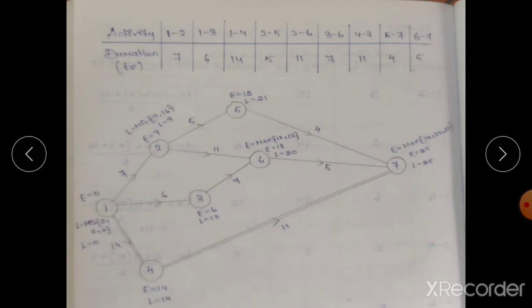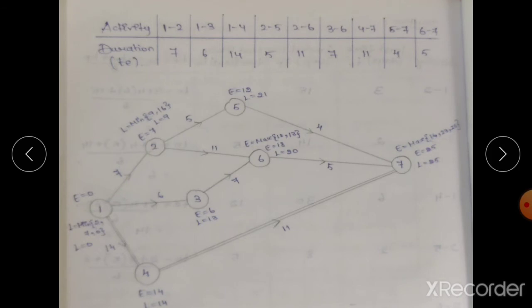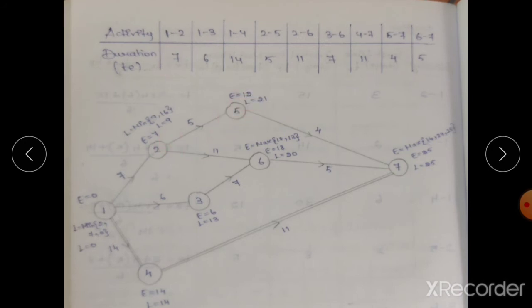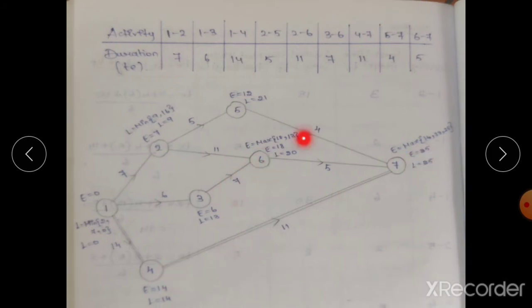So for this we have to draw the network. 1 to 2 will be this one, 1 to 3 will be this one, 1 to 4 is this one. The next will be 2 to 5, so 2 to 5 you have to draw like this. Next 2 to 6 you have to draw like this. 3 to 6, so you have to join this one. 4 to 7, 5 to 7, 6 to 7. All these we have to join. Now you have to write the duration values 7, 5, 6, 14, everything you have to substitute.